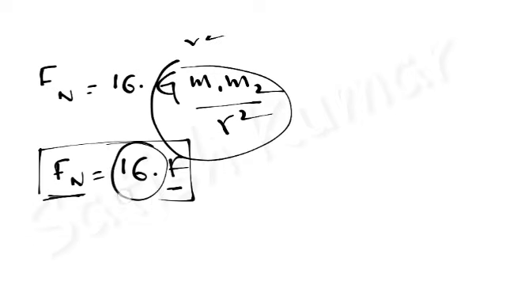This way, by this we have to solve these type of problems. So whatever may be the condition given, here in this problem, masses are doubled. In some other problem, masses may be halved or distance may be doubled. In some other problem, one mass is tripled and one mass is doubled, and the distance made it half. So you can apply the condition and you will get the solution.